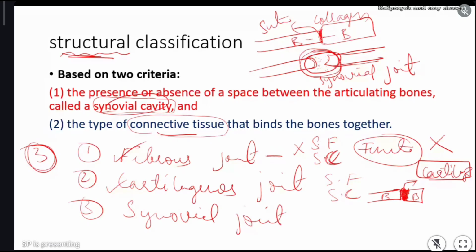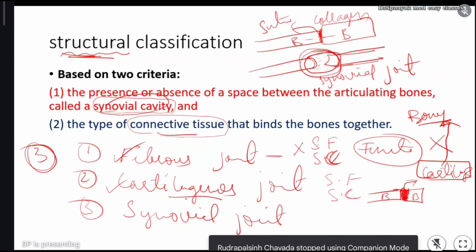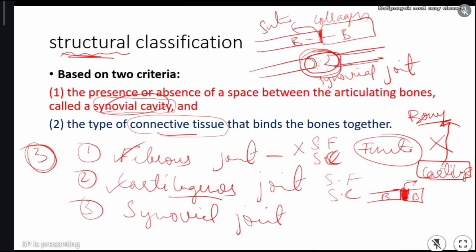You know, it's a bony type of tissue. Cartilage is a bony type of tissue, which is as strong as bone, and it is very flexible. This cartilaginous tissue is very important in formation of certain tissues in our body. Cartilaginous joints are those joints where two bones are connected together with the help of cartilage in between two bones. And third type of joint is synovial joint.